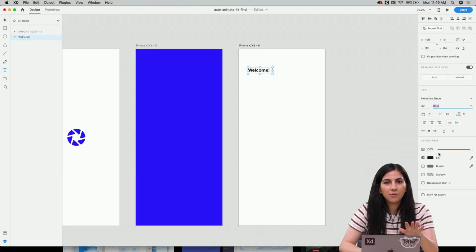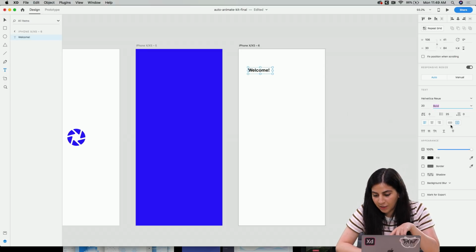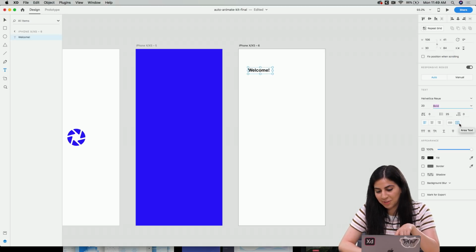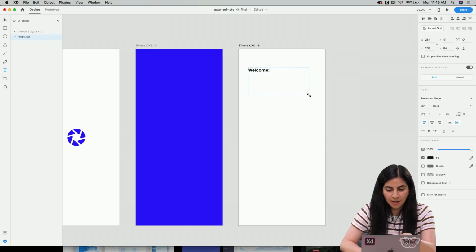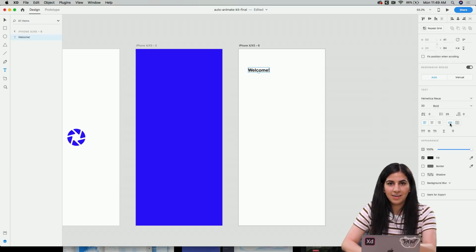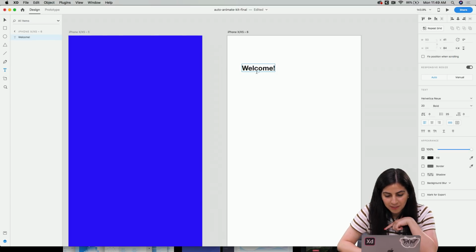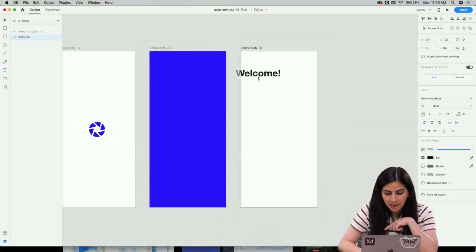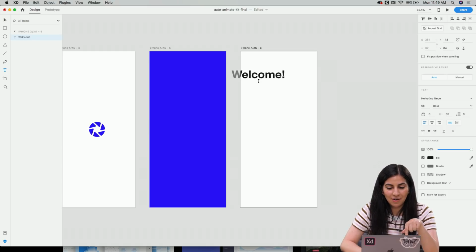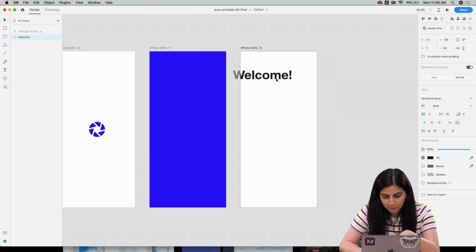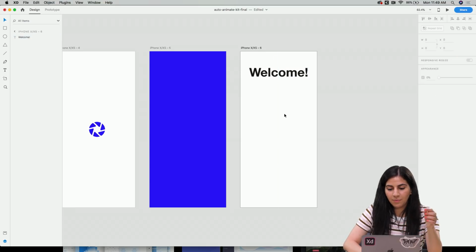And then a really cool trick for XD is if you want to resize your text, you can head over here, and if you select this point text, if you hover over it, it'll tell you. Right now I'm in area text, which allows me to expand this if I want to add more text. But if I wanted to change the text size, I can go to point text, and then there's going to be a little circle at the bottom, and if you drag it down, you can make this bigger, which is really cool. So this will be our welcome screen.